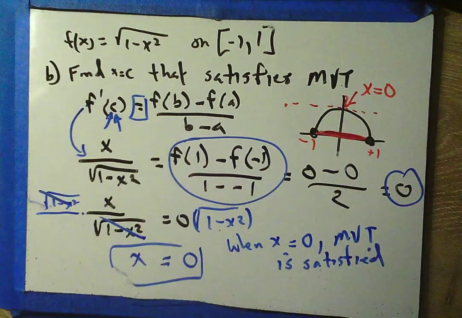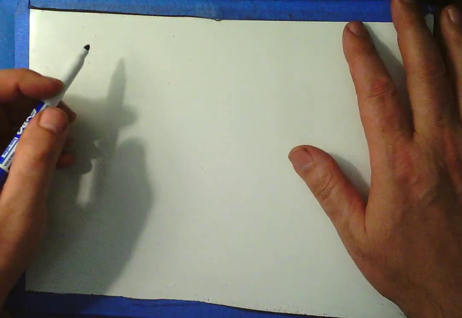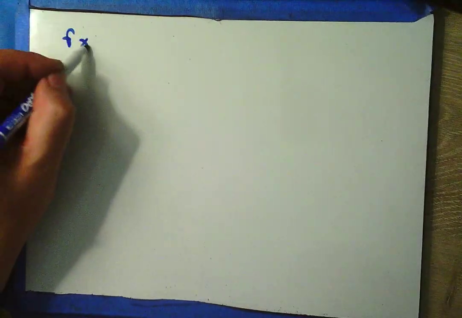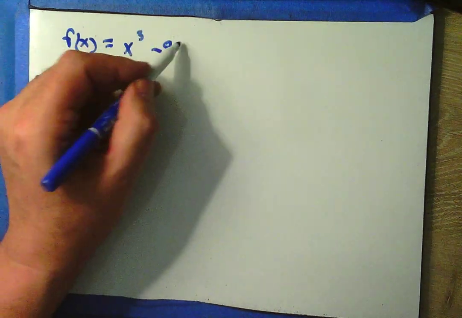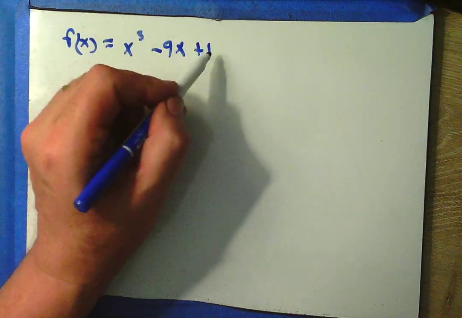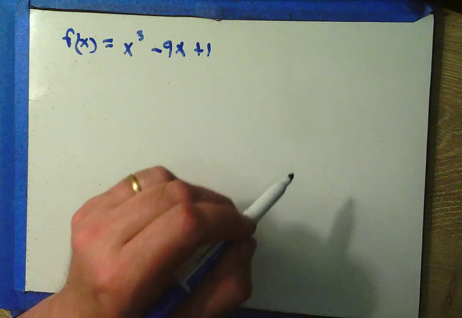Okay? All right, so we're going to do a couple problems practicing this, and then I'd like to actually go back and talk a lot more about what we were doing yesterday, and we also have a tale of 2 second derivatives to talk about. So let's go. How about f of x equals x to the third minus 9x plus 1 on